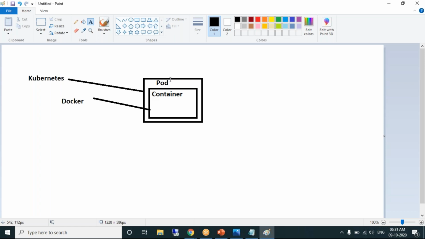Inside the pod, what do you want to do? That also we should mention. I want to create one container. So what is the container name? The container should be created using an image, right? What image are you using for creating the container? All this information you write in one file called a YAML file.